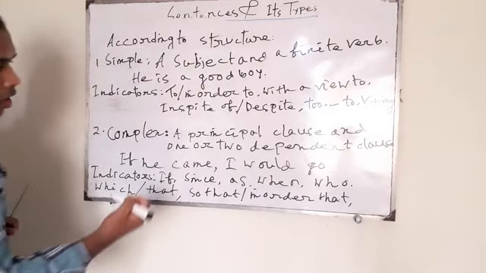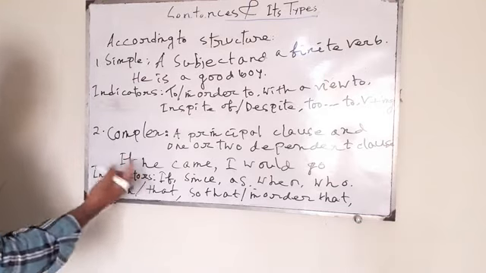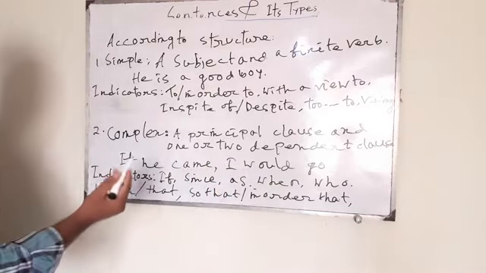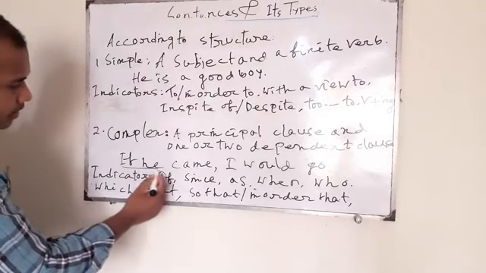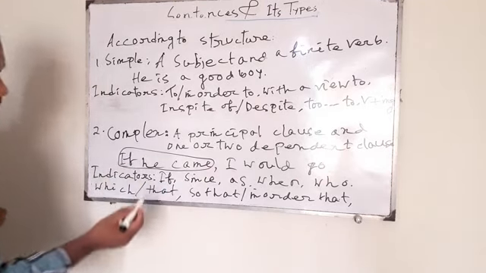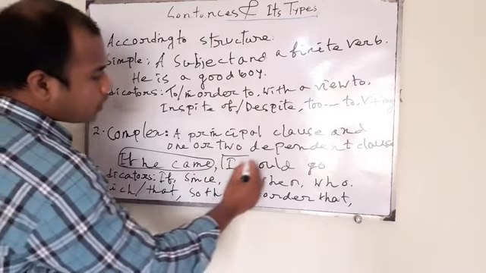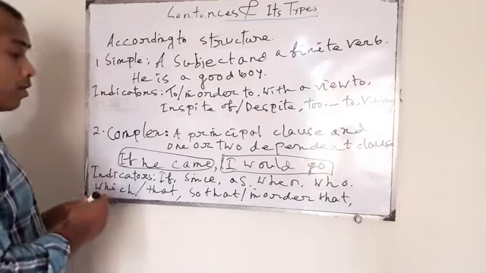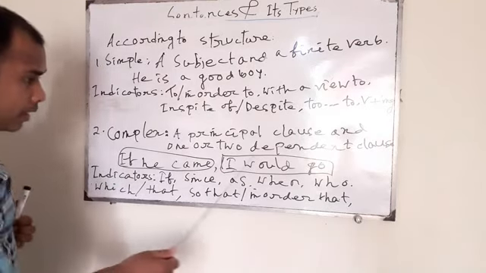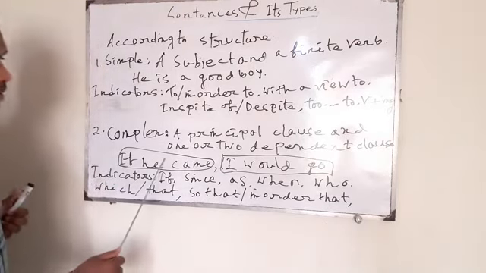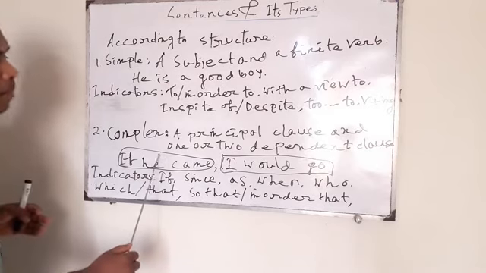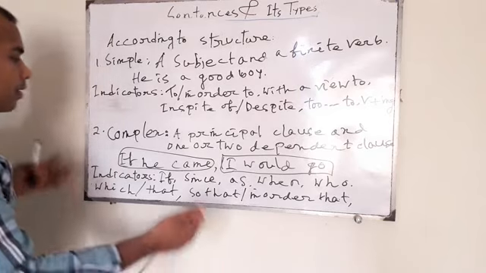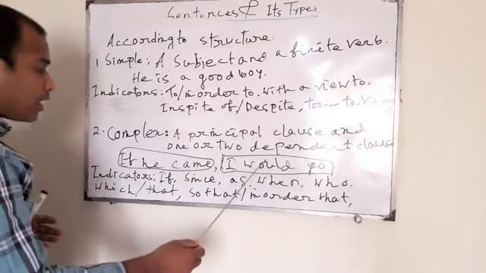So in this sentence, if I say if he came, I would go, this is a dependent clause, and I would go, this is an independent or principal clause. This clause, if he came, is not independent. I would go is the principal clause, and it gives the full meaning.